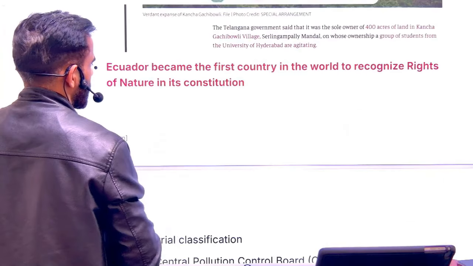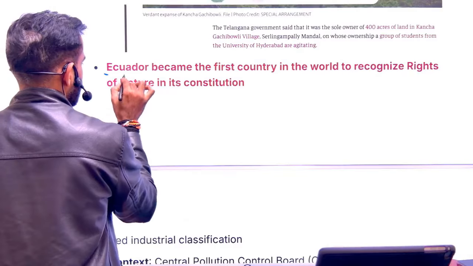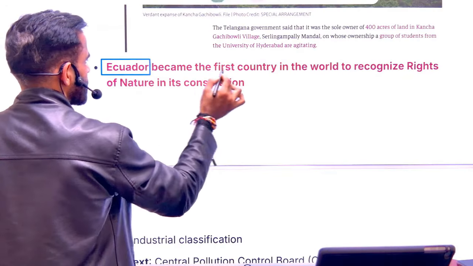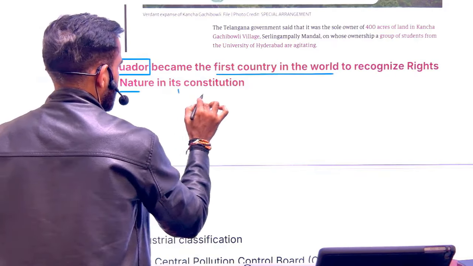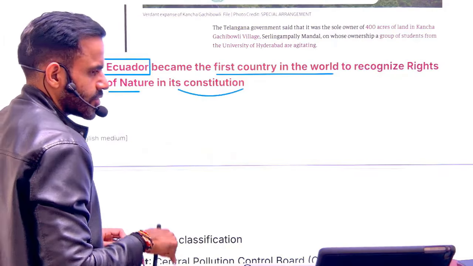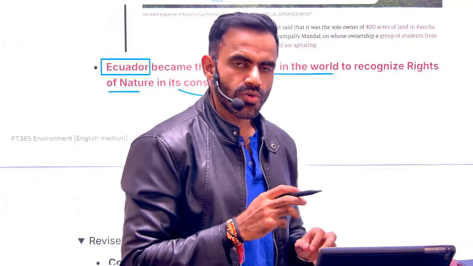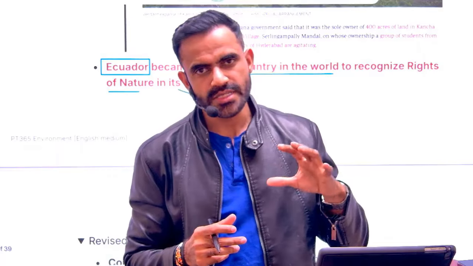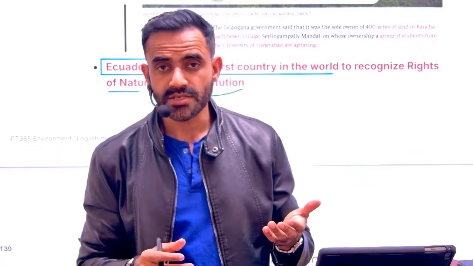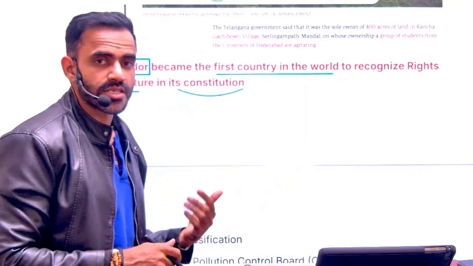Okay, in this context, there is one more important fact, that is Ecuador recently became the first country in the world to recognize the right of nature, and they have specified these rights in the constitution itself. So, in a very simple sense, the environmental part is now included in the constitution itself. So, it can be asked as a question because it became the first such country to do so.